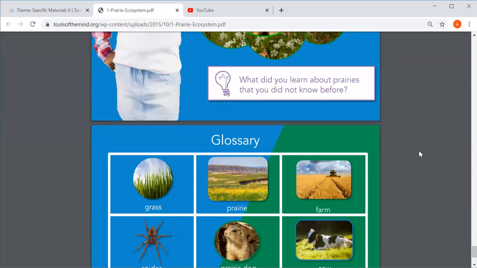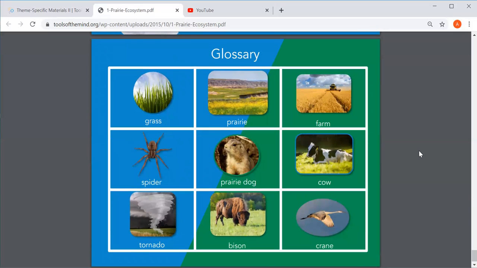Let's do our words. I'm going to count syllables. Grass. Prairie. Farm. Spider. Prairie dog. Cow. Tornado. Bison. Crane.